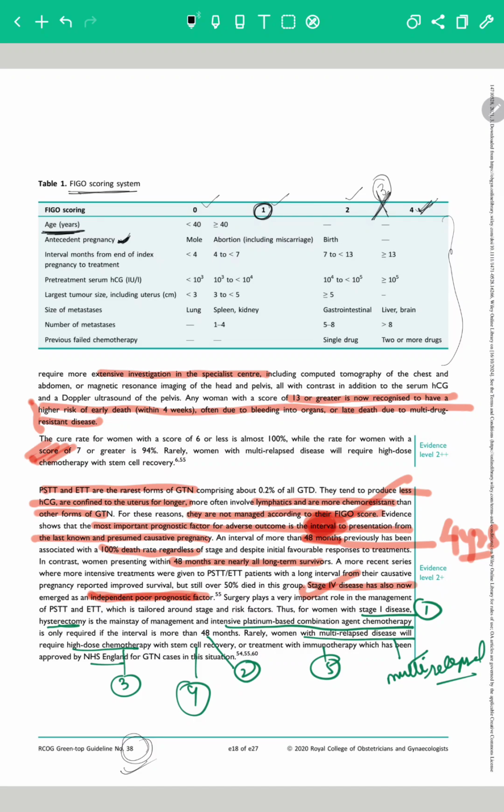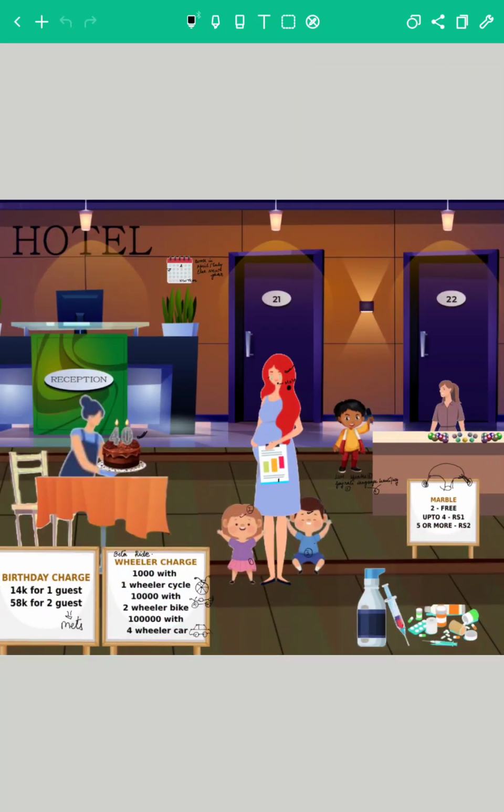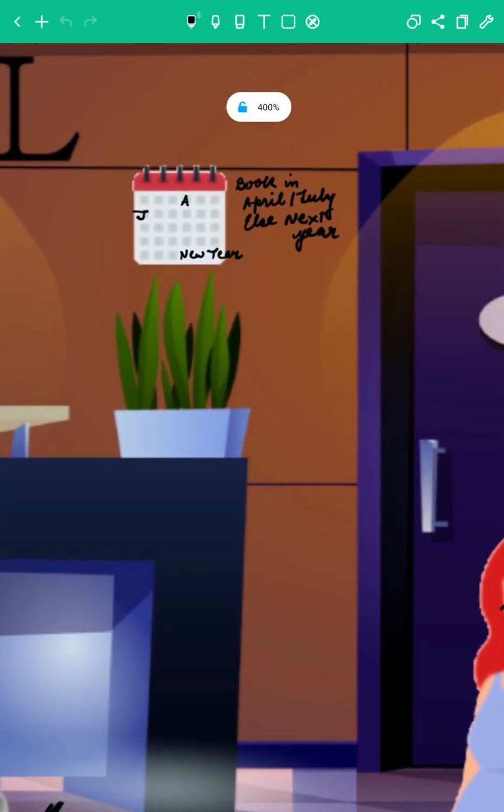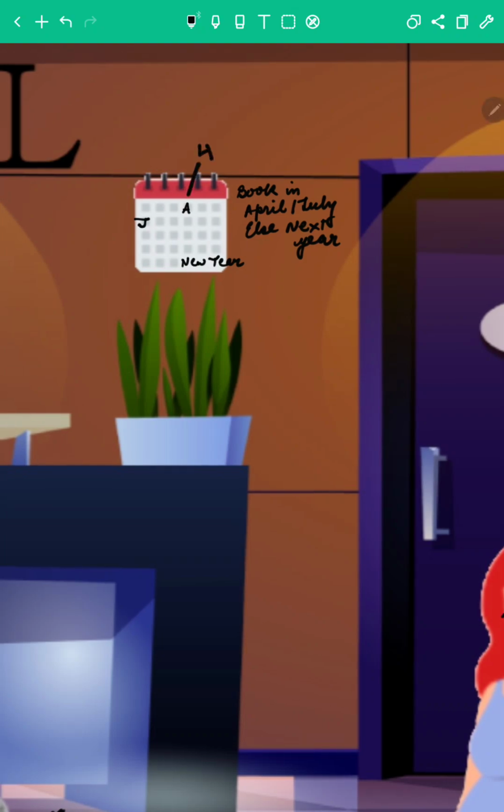Now next we have interval months from end of index pregnancy to treatment. Whenever we're talking about months, we have to think of a calendar. If you can see this calendar, I have specifically highlighted the 4th month, the 7th month and the new year, which you can say is the 13th month.